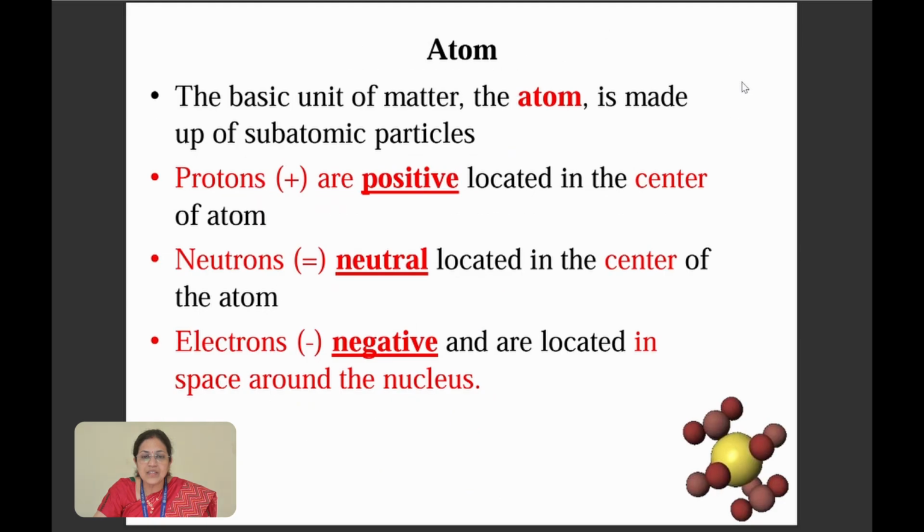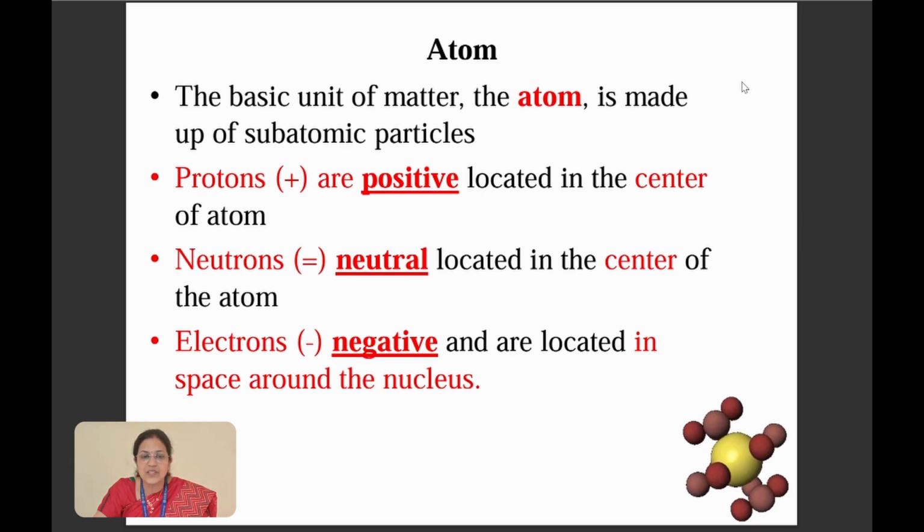Now the basic definition of an atom. The basic unit of matter is the atom, and all of you know what an atom is made up of. An atom is made up of protons, neutrons, and electrons. Protons are positively charged, as you all know. Neutrons are neutral and present in the center of the atom, and electrons are always negative, present outside the nucleus.